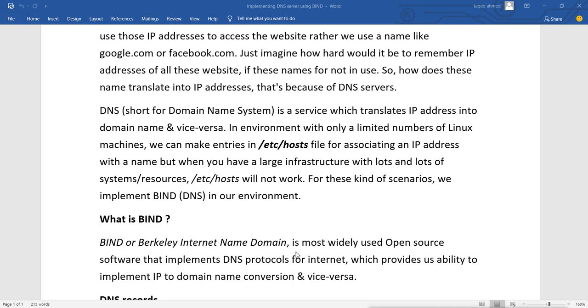It is the most widely used open source software that implements the DNS protocols for the internet, which provides us the ability to implement IP to domain name conversion and vice versa. This was developed in 1980 at Berkeley Laboratory. It is actually the first standard for DNS, introduced for Unix systems in 1980, and then it became a standard protocol, which everyone now uses and which is called DNS. That is why it is called BIND.